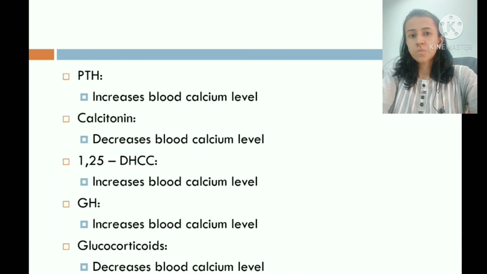So you can see here, parathyroid hormone increases blood calcium level, whereas calcitonin decreases blood calcium level. 1,25-dihydroxycholecalciferol increases blood calcium level mainly by increasing absorption. Growth hormone increases blood calcium level and glucocorticoids decrease blood calcium level.